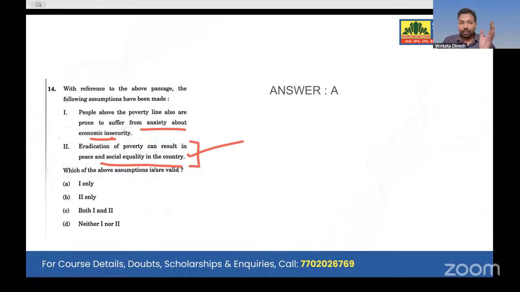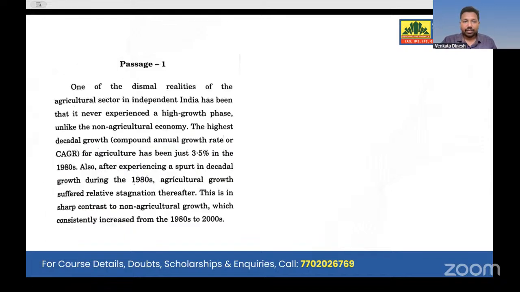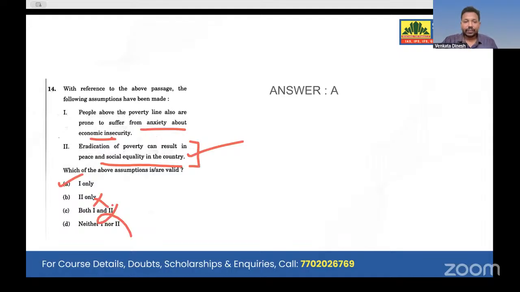Or if we remove the problem, what will be the effect on society? He never mentioned that. We should not overthink; yes, this might be correct because that will be the solution, but we should not make solutions. We have to see what is mentioned in the passage. So in that case, option 2 will be eliminated, and obviously once option 2 goes, these two go, and for 14 we can infer it as A, right?